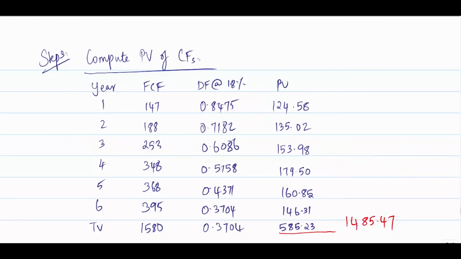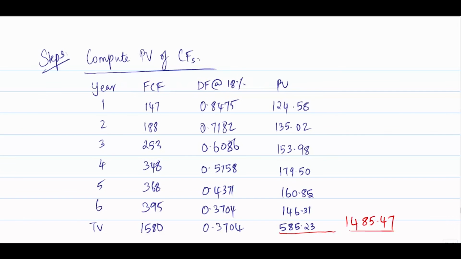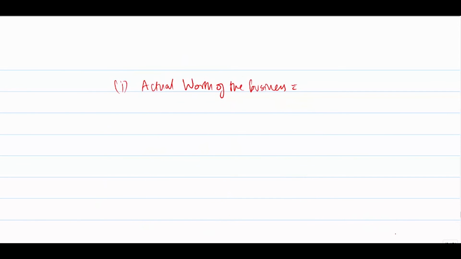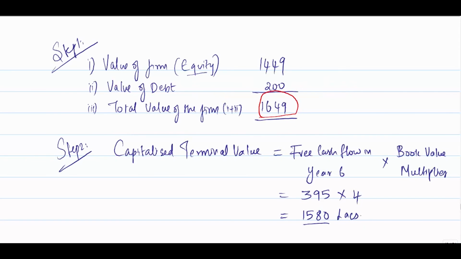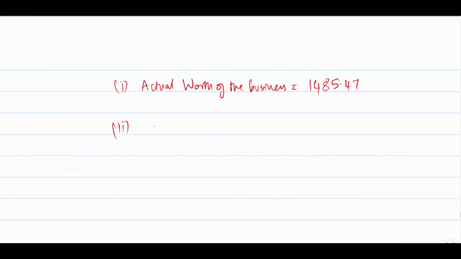But what is the actual worth? It is 1485. So here we'll write: actual worth of the business is 1485.47. And what is the agreed price? The agreed price is 1649.